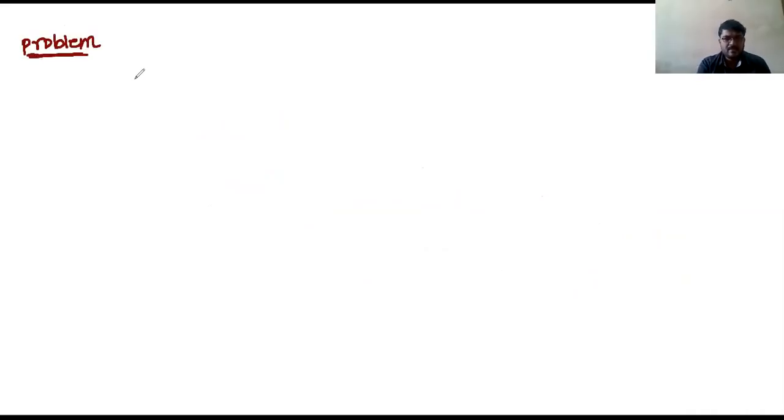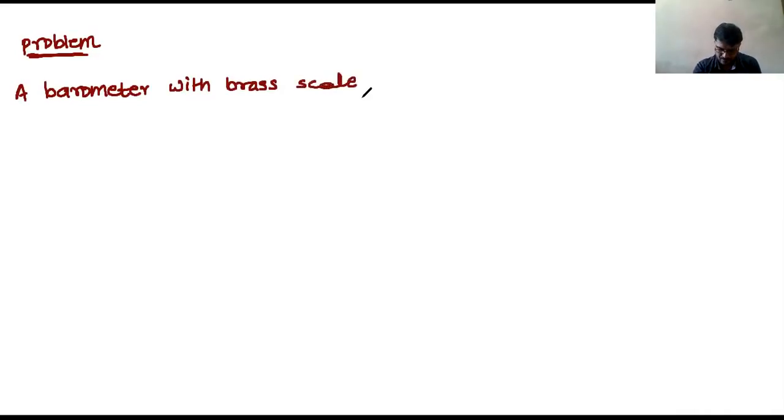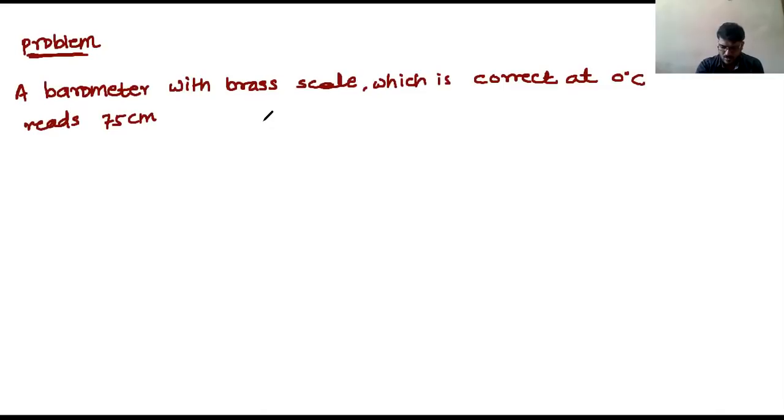A barometer with a brass scale, which is correct at 0 degrees Celsius, reads 75 centimeter on a day when the air temperature is 20 degrees Celsius.